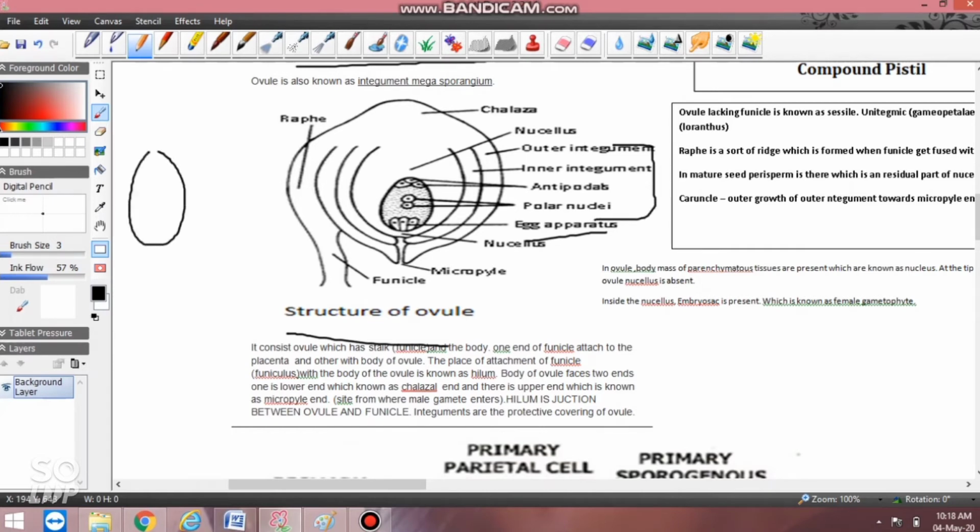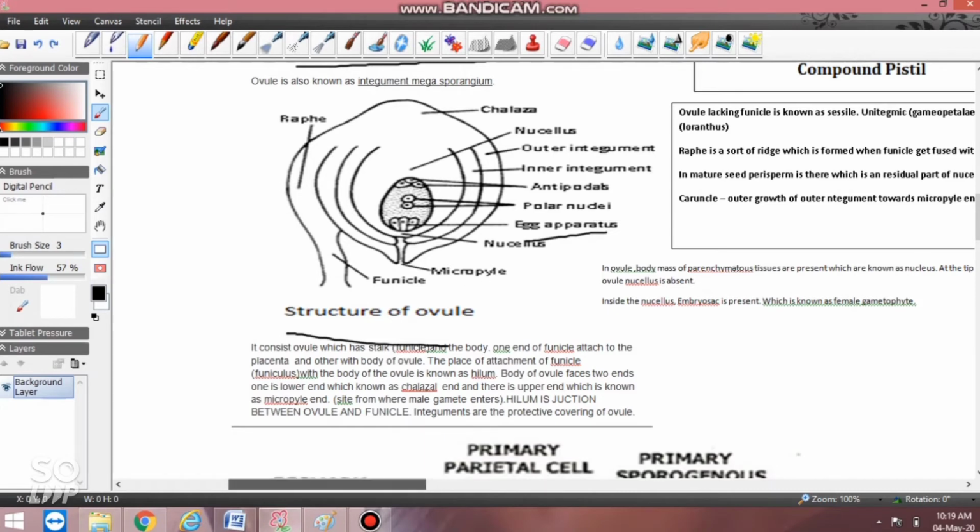Like a human being has two sides, front and back, in the same sense the ovule has two sides, upper and lower. The lower, opening side is known as the micropyle, and the opposite side is known as the chalaza side. What is micropyle? Micro means male. Whenever the word micro comes, male gamete should strike your mind. Pyle means path, so the path from which the male gamete enters is known as the micropyle, right?